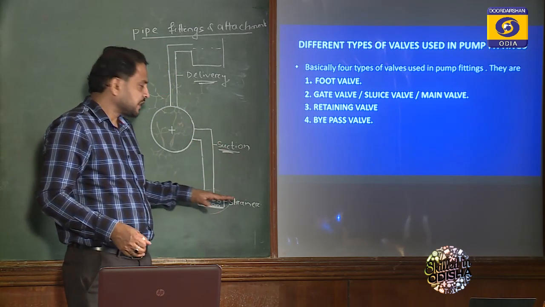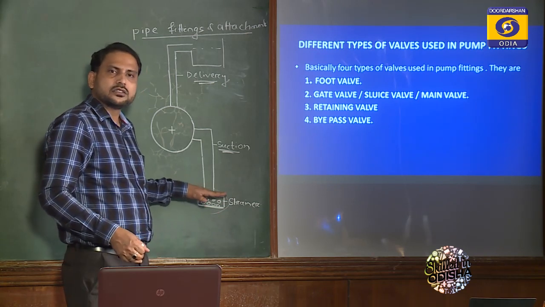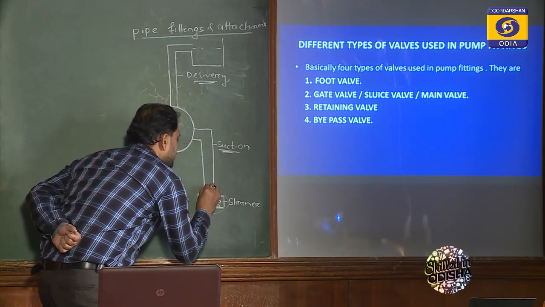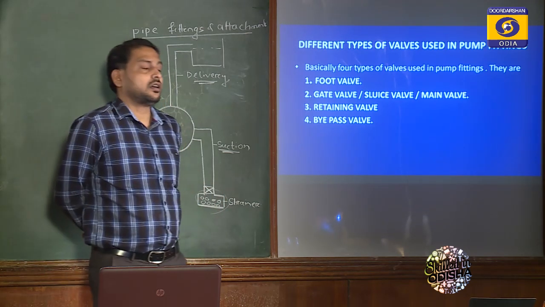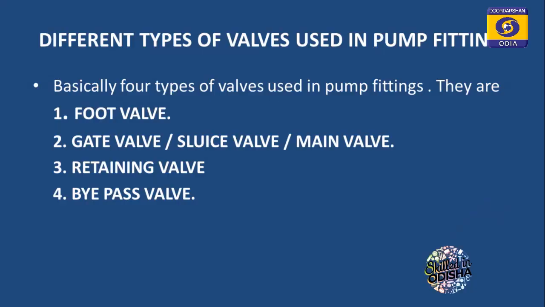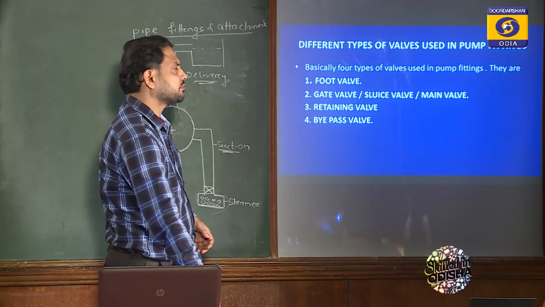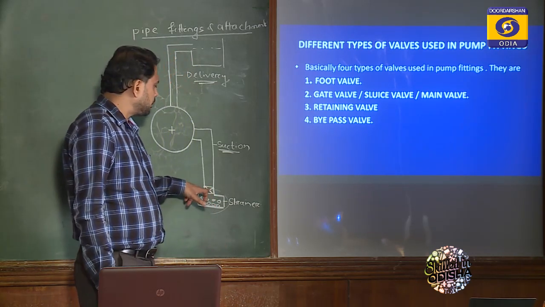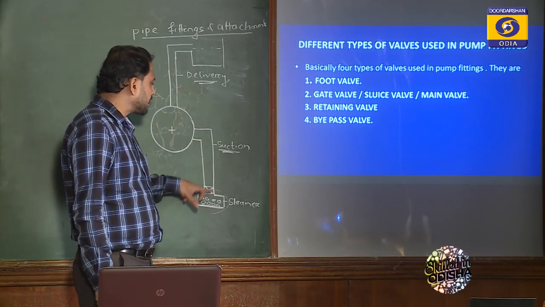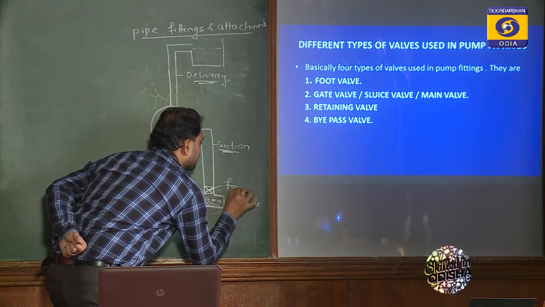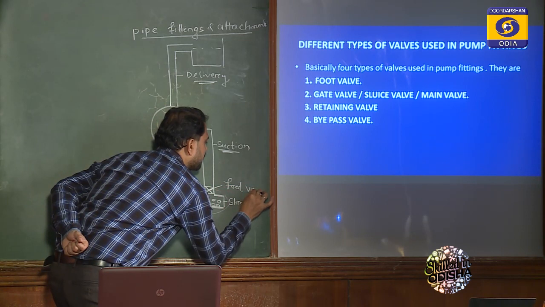Just above the strainer, a valve called the foot valve is used. During the previous discussion I told you, number one, the foot valve. Valves are of four types. Number one, foot valve. The position of the foot valve is near the bottom of the suction side and just above the strainer. So this is the position of the foot valve.